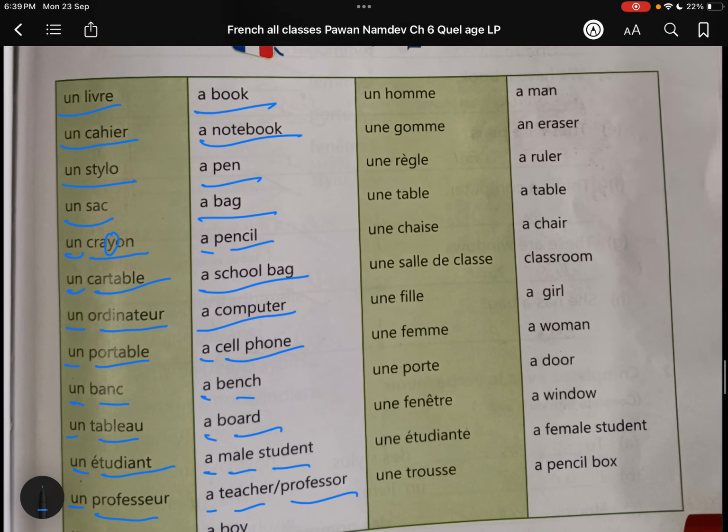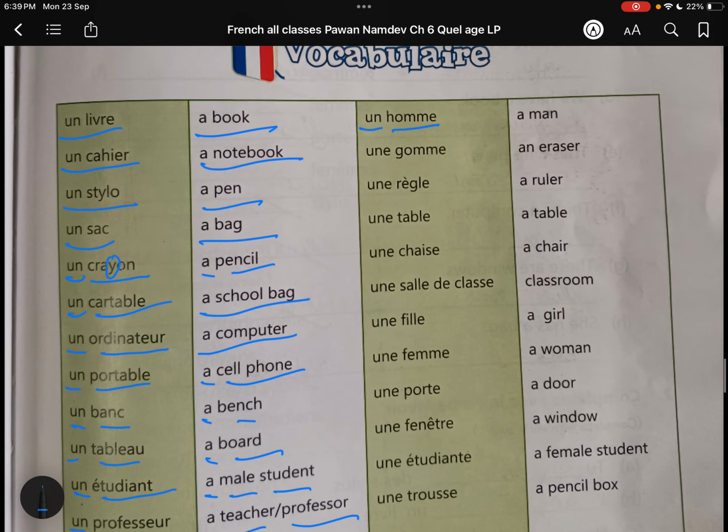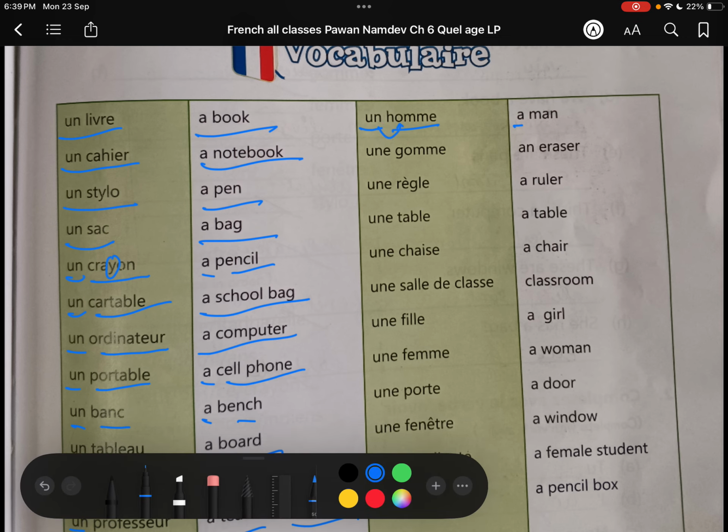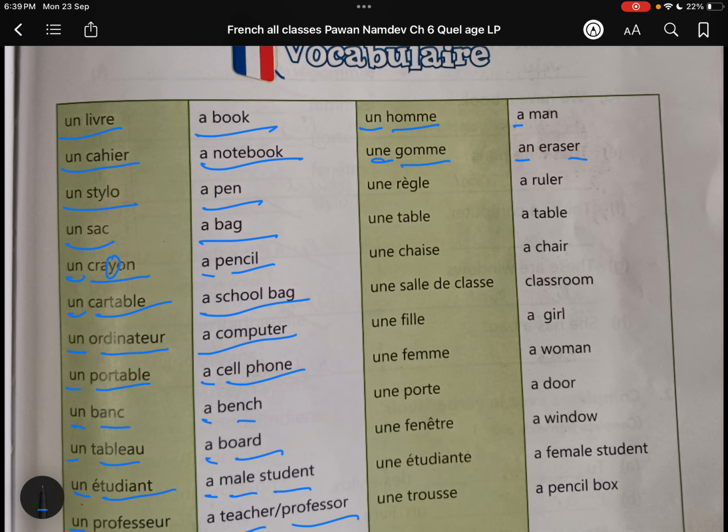Un garçon, a boy. Un homme, a man. H is silent. That is why un homme. Un nom. N plus O becomes no, because H is silent. Okay. Un homme, une gomme, an eraser, une règle, a ruler.